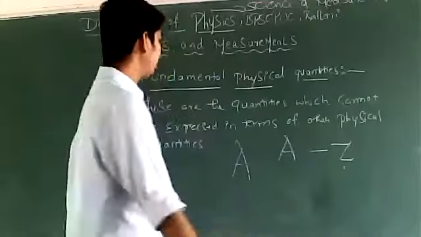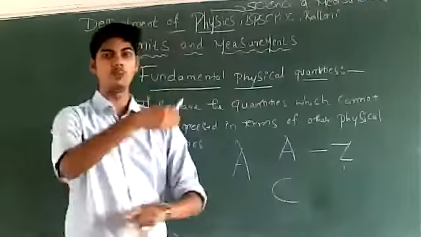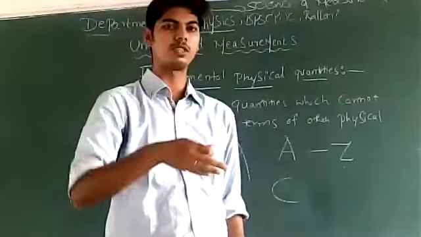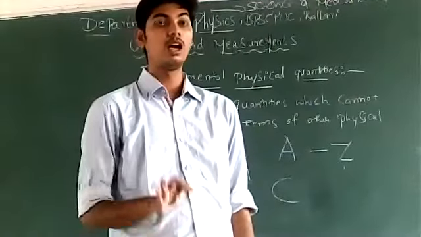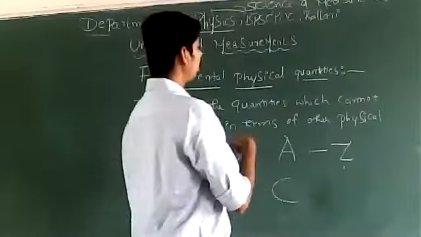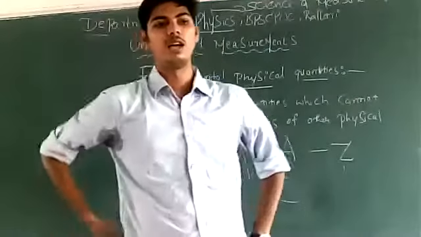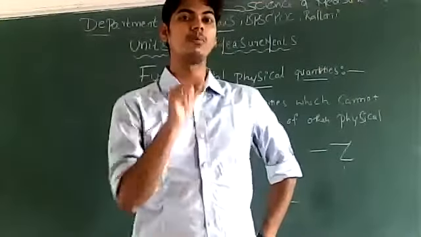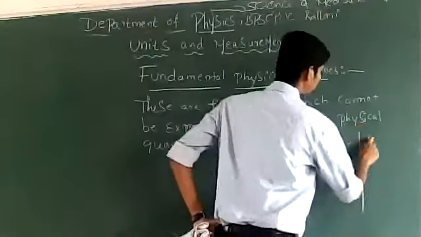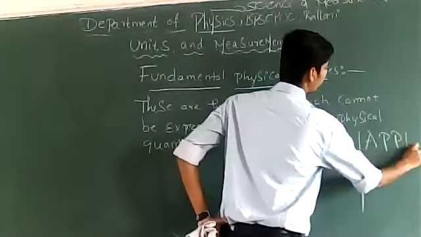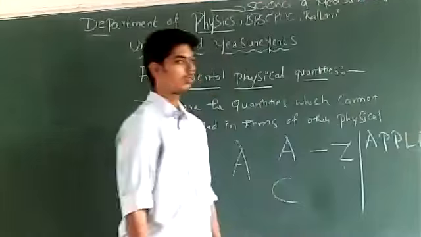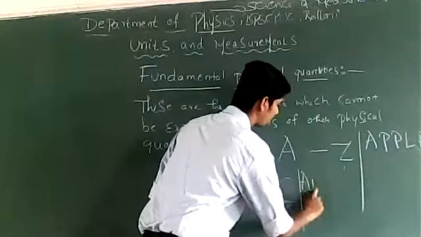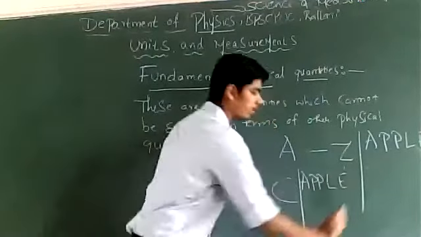No. To write C, do I have to take the help of A? Or will I have to take the help of B? Or will I have to take the help of Z to write C? No. But to write, say, the word apple, I will have to take the help of some alphabets: A, P, P, L, E. Correct?